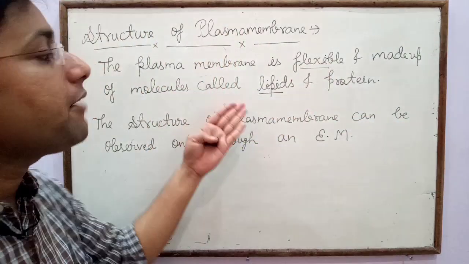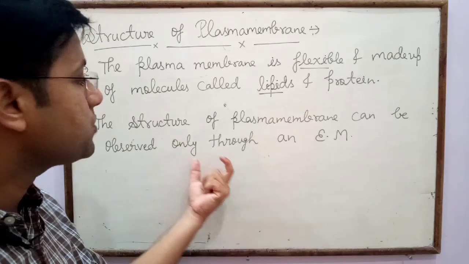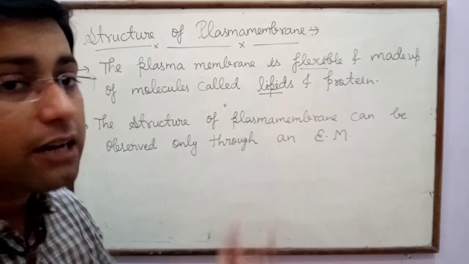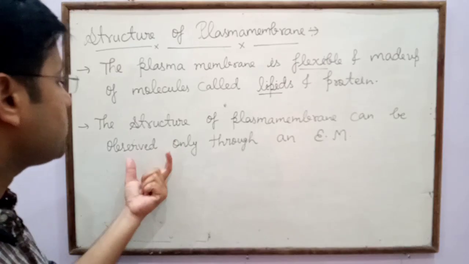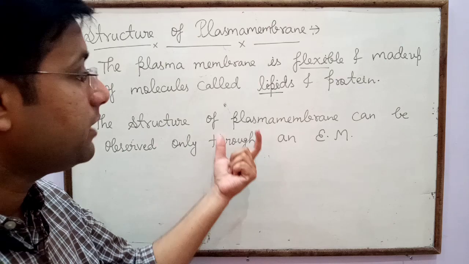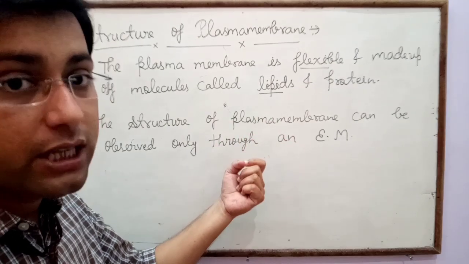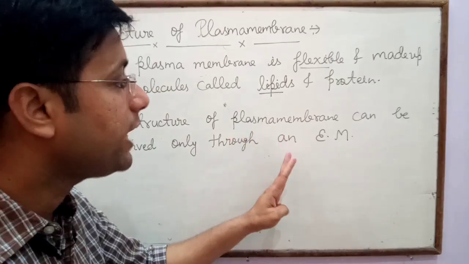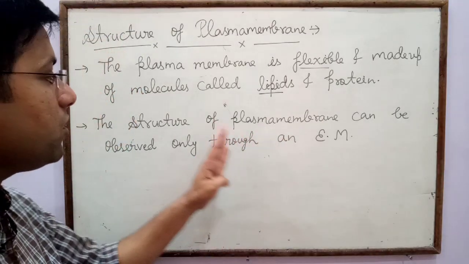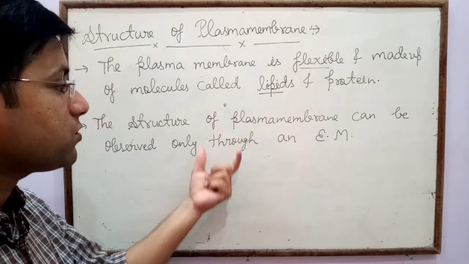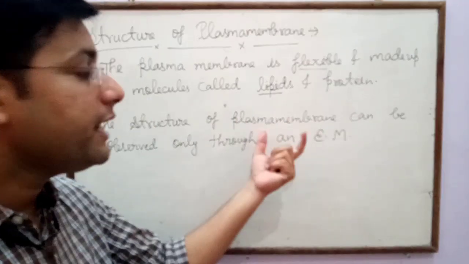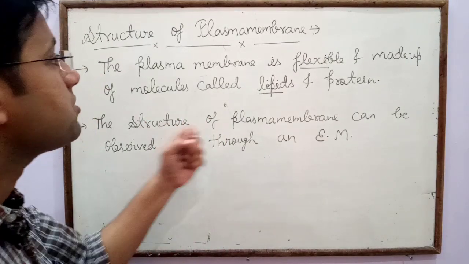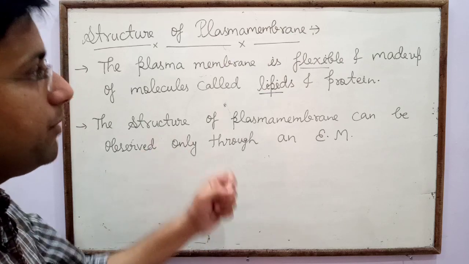The structure of plasma membrane can be observed only through an electron microscope. Without an electron microscope, we cannot observe the structure of plasma membrane with the help of a compound microscope. Compound microscopes are not helpful in the observation of the structure of plasma membrane. So we use an electron microscope for the observation of the exact structure of the plasma membrane.